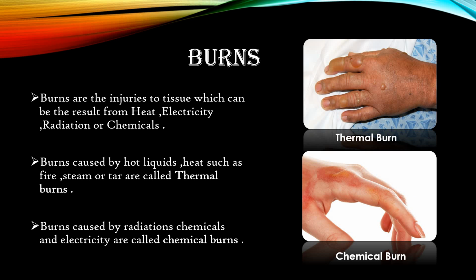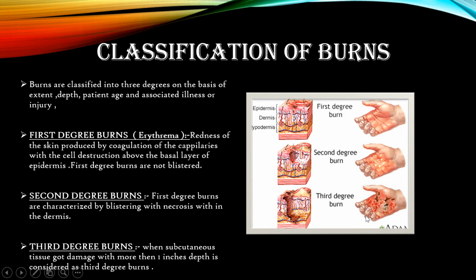If the burns are caused by hot liquids or heat, such as fire, steam, or tar, those burns are called thermal burns. And the burns caused by chemicals, suppose you are working in a lab and got burned from a chemical, are called chemical burns. It can happen through electricity and radiation also. See, this type of burn in which blisters form is called a thermal burn, and this type is called a chemical burn.